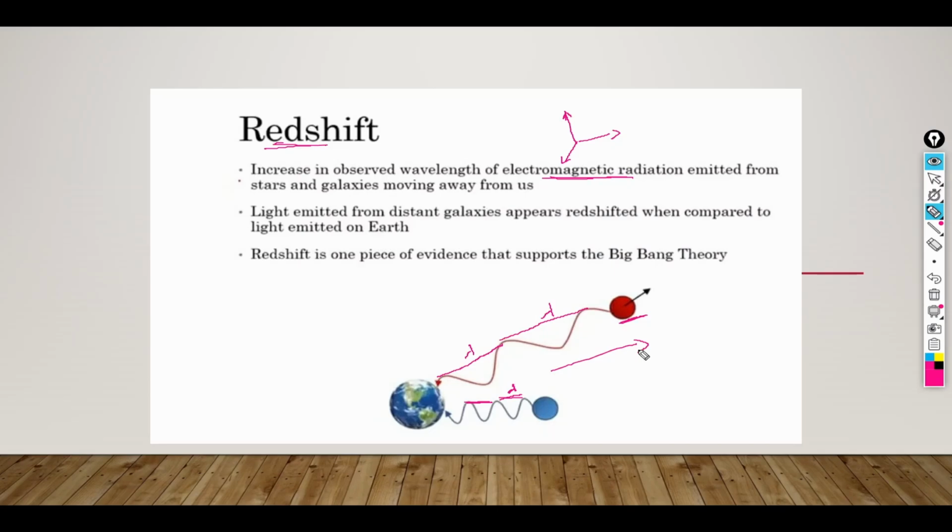This is one of the pieces of evidence that supports the Big Bang theory, because according to this theory, when the mass exploded, the formation of all space took place, and space is still expanding. All the systems, stars and galaxies are moving apart. The increasing wavelength of electromagnetic radiation supports this theory.